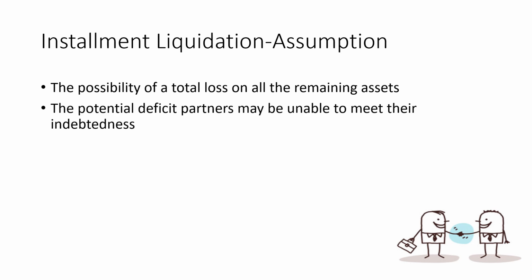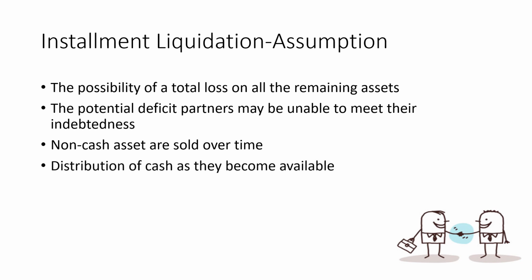Next, we have the potential deficits: partners may be unable to meet their indebtedness. So all the deficit partners will be considered insolvent as we process the safe payments. Okay? Meaning they will not be able to pay or make additional contributions. We also have non-cash assets that are not sold over time. Meaning all the non-cash assets that are unsold are now losses to be divided among the partners. Next, distribution of cash as it becomes available. Whenever there is excess cash, it would now be distributed among partners.